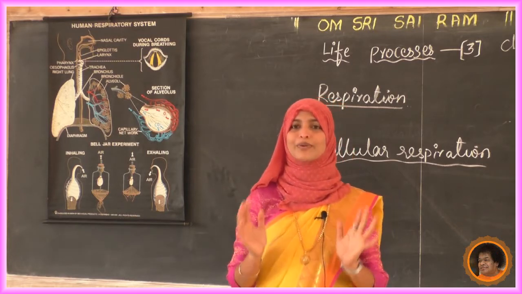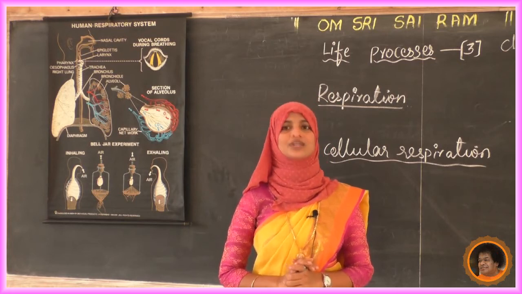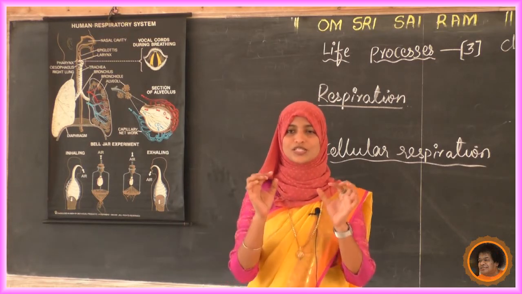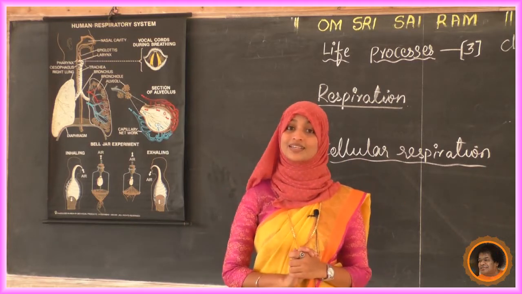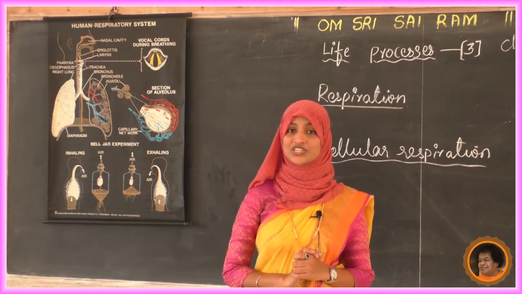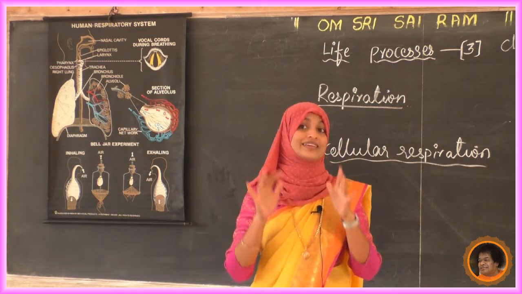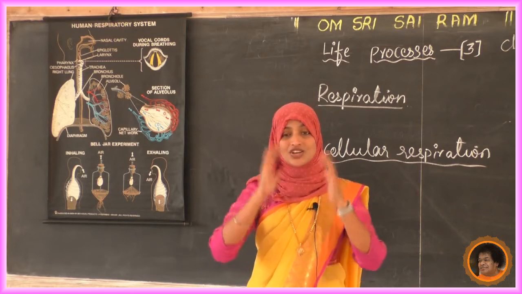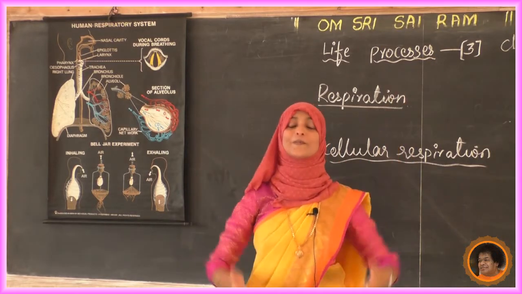This is all about respiration. I think you understood. At a small glance, we discussed what respiration is, the difference between aerobic and anaerobic respiration, what breathing is, and the different parts, each having a different role.